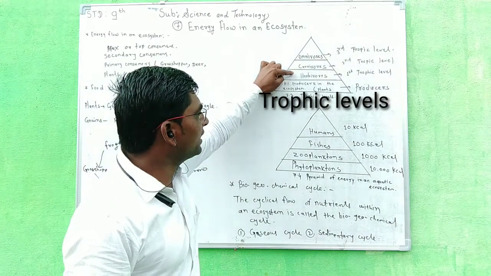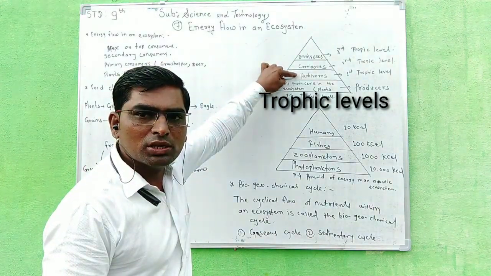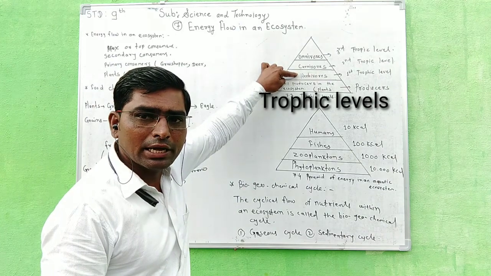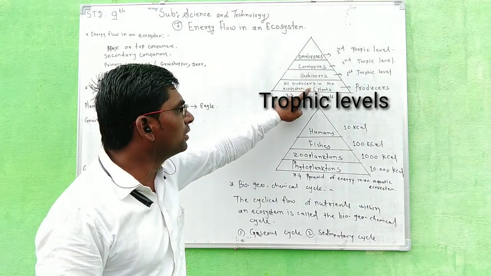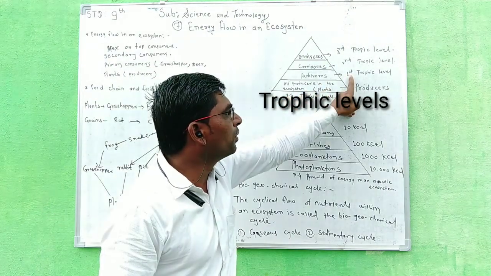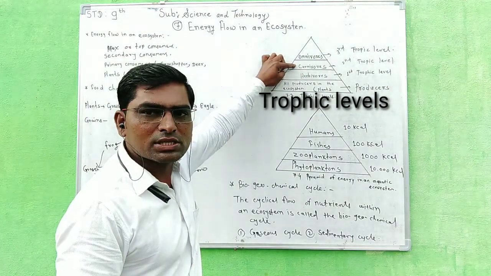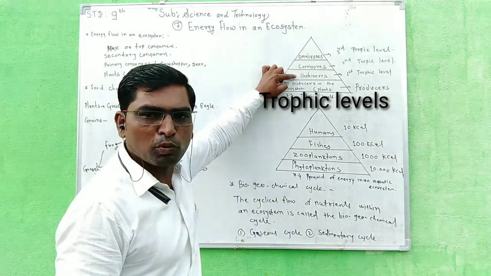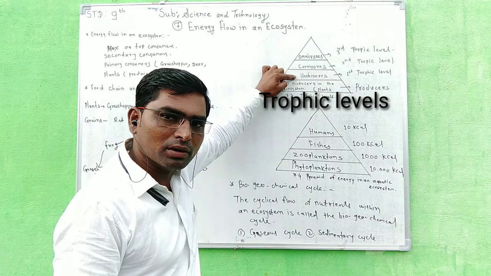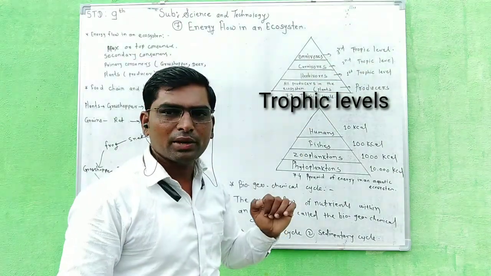Now above there is the level of herbivorous animals. These herbivorous animals get food from the producers or plants. So these come in the first trophic level. Now these carnivorous animals get food from the herbivorous animals. This comes in the second trophic level.